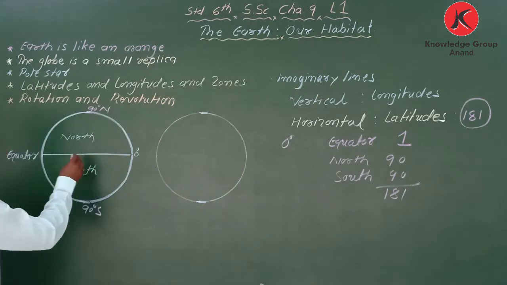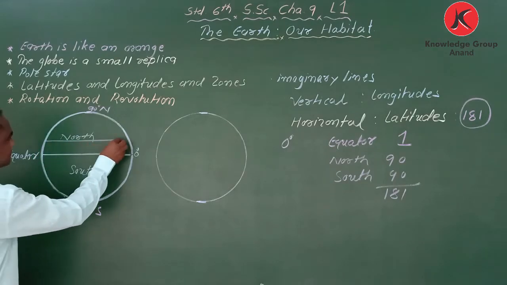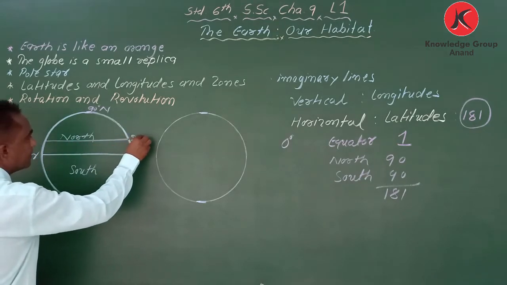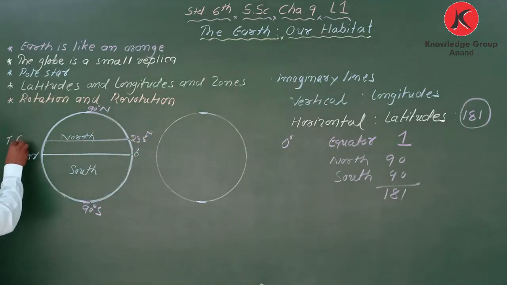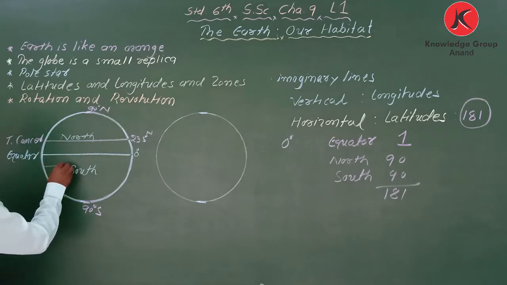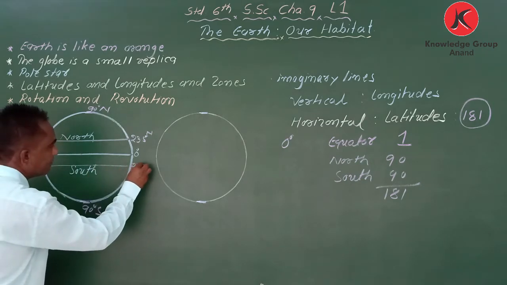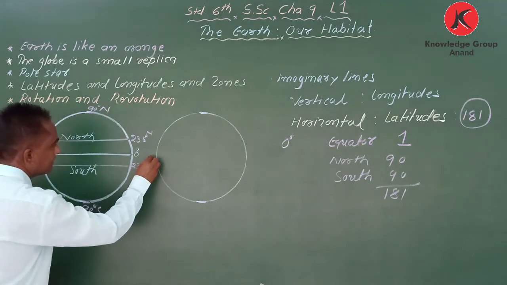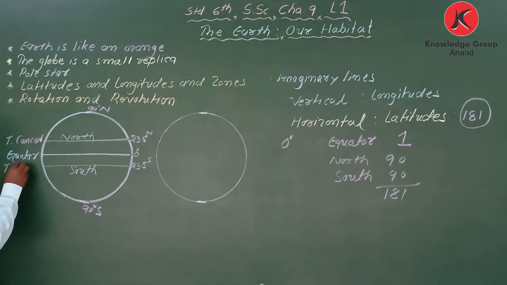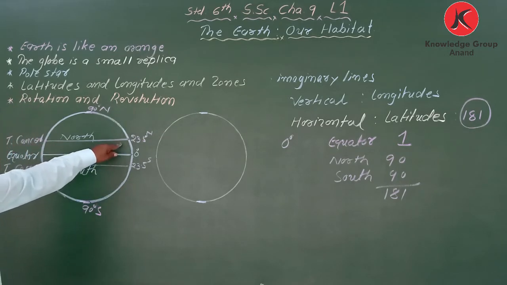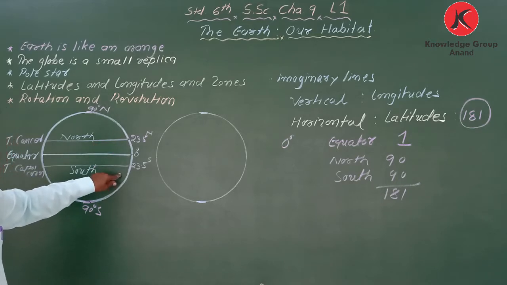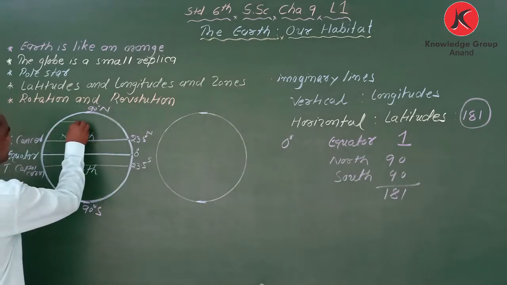Which are the important latitudes? The equator, then 23.5 degree N, that is called the Tropic of Cancer. And 23.5 degree S, that is called the Tropic of Capricorn. Got it?